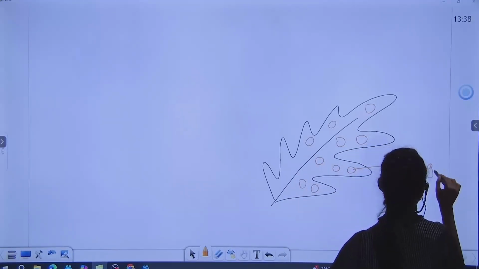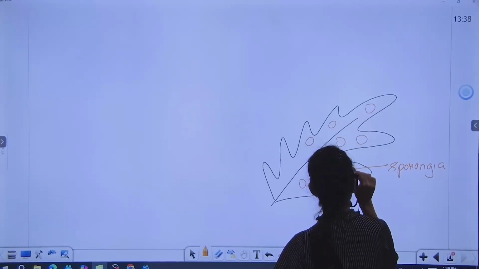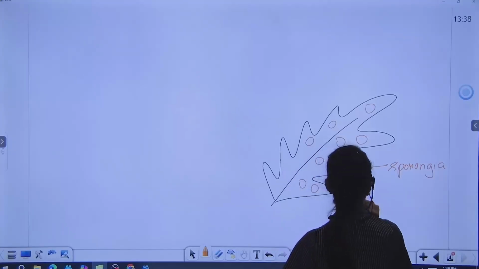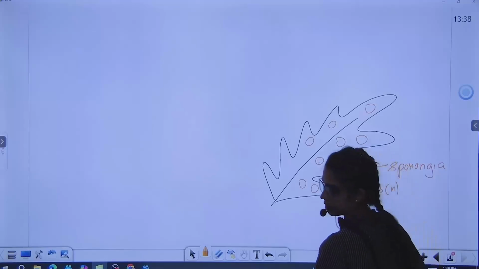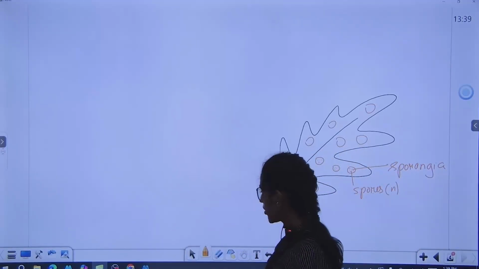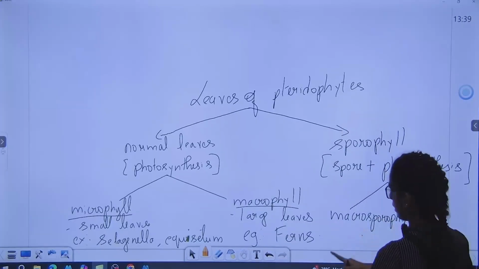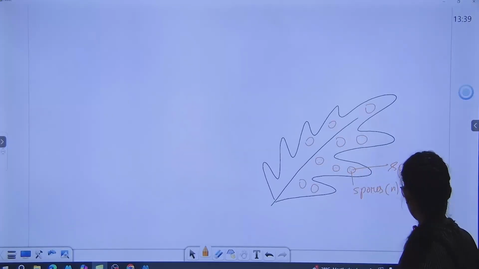Sporangia, and inside sporangia you can see spores, and spores are haploid. Okay, so over there, put an arrow and draw macrosporophyll, and below that you will draw this picture. Okay.